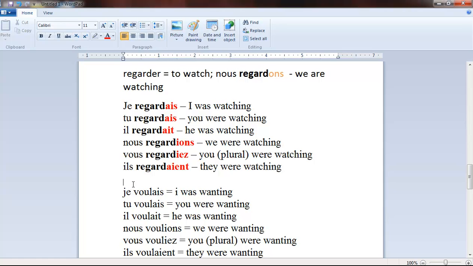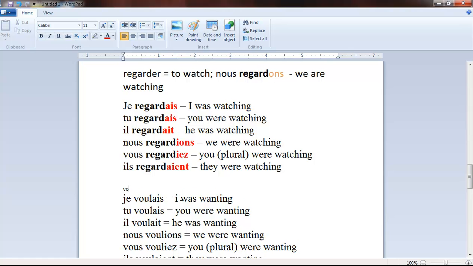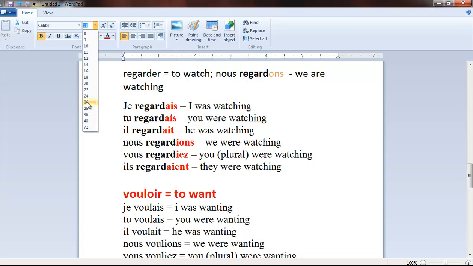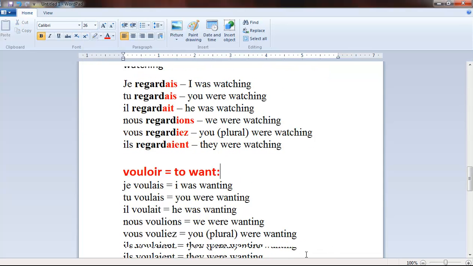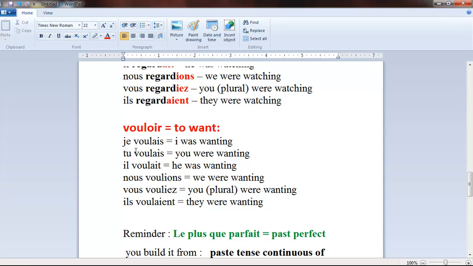And now another verb, this time it's an irregular verb, okay? It's the verb vouloir, to want. Let's color it like that. And it's going to be je voulais, I was wanting, because the root, from nous voulons, is voul. You eliminate the ending from the first person plural, ons, and you've got this voul,